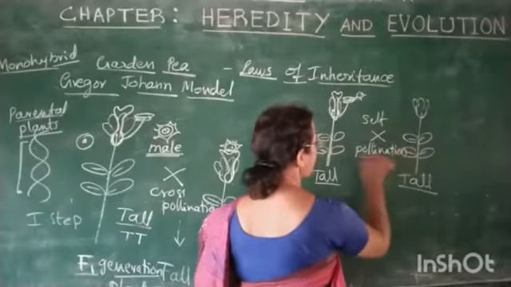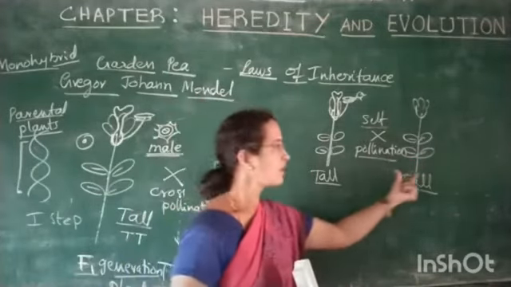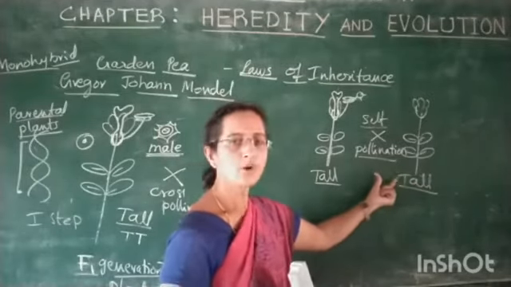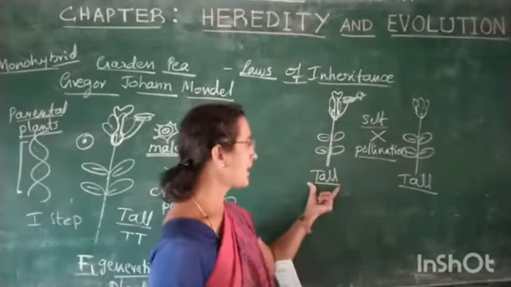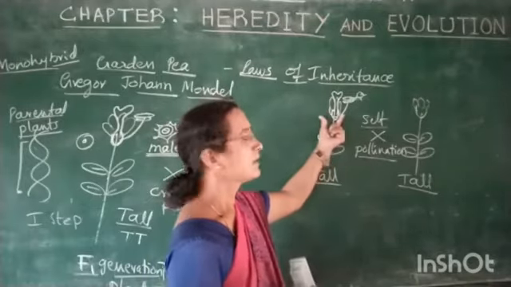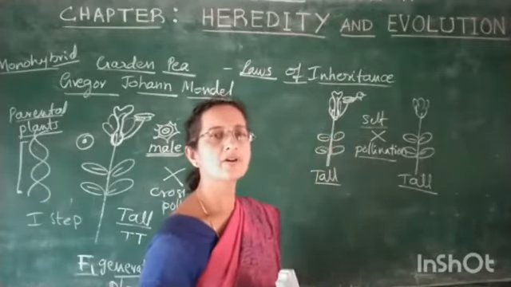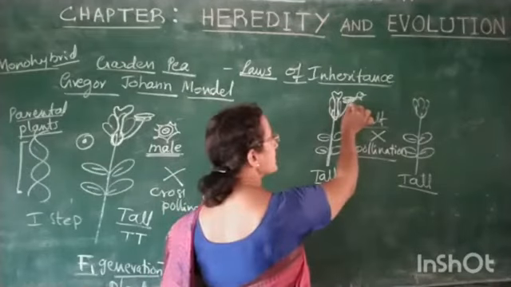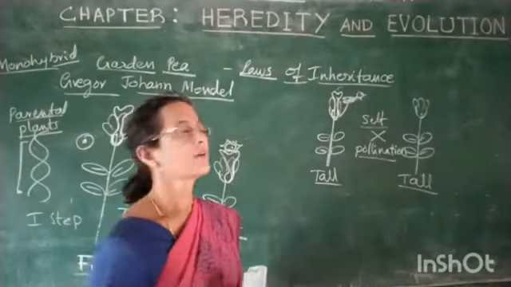For your understanding, in your textbook they have given that a tall plant is self-pollinated with another tall plant, but this is not actually true. Here only one plant is considered, that is the tall plant. In that, so many flowers will be there, and in each flower self-pollination is done through the effort of Gregor Johann Mendel. He takes the pollen of the anther and dusts it onto the stigma part of the ovary.